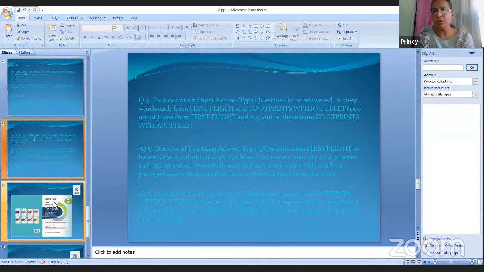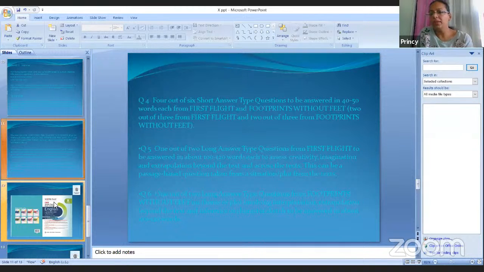We have to go through the chapter very thoroughly. We have to read it in a very explainable way, so that every character, every plot, every situation, every incident will be fed in our mind. So for question number 5, one out of two long answer questions will be given.